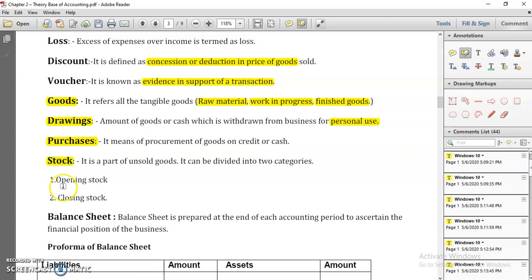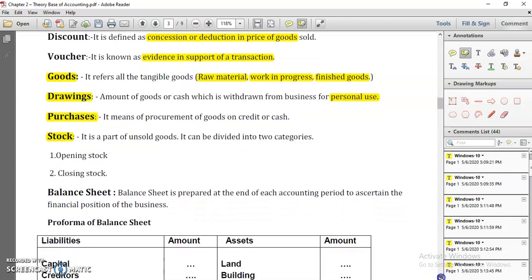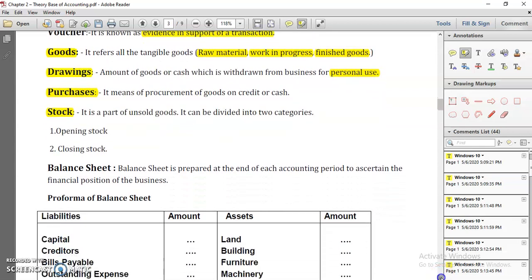We know that opening stock and closing stock is there. Opening stock means, if you are doing your business, the stock which you have left with at the last, at the closing of the books of accounts, which you were unable to sell, that stock is called closing stock. For next year it becomes opening stock.